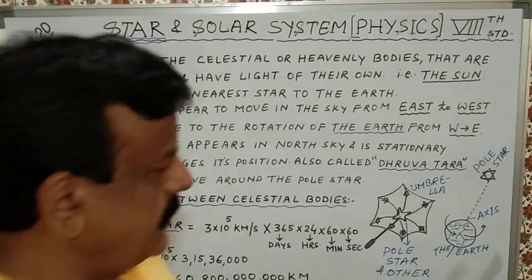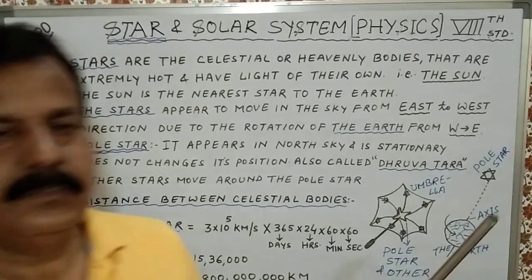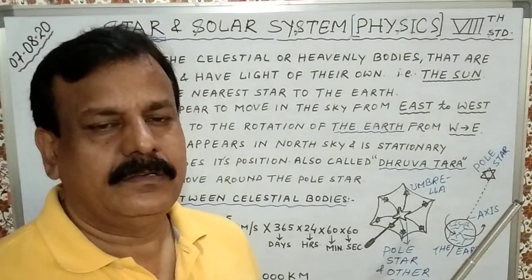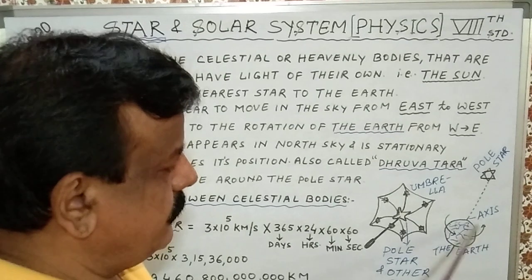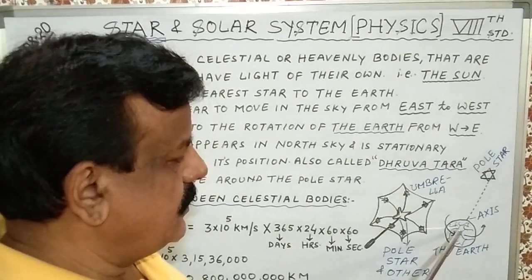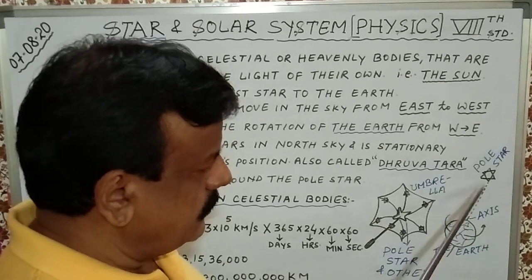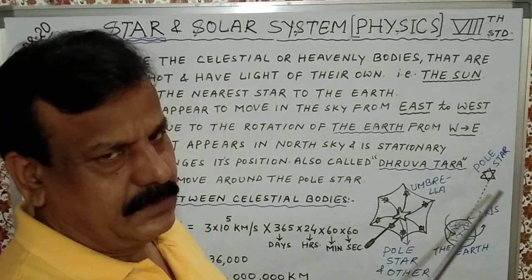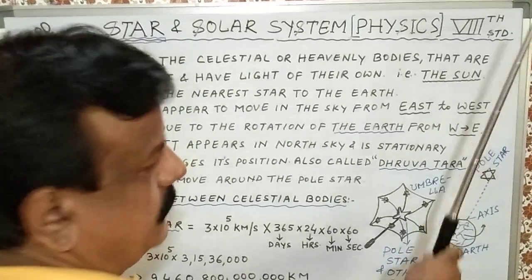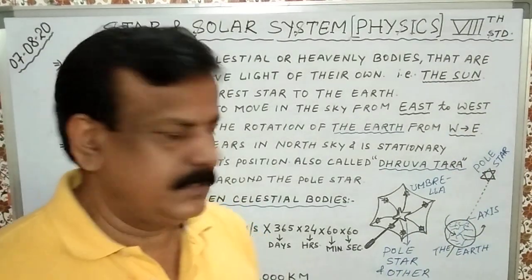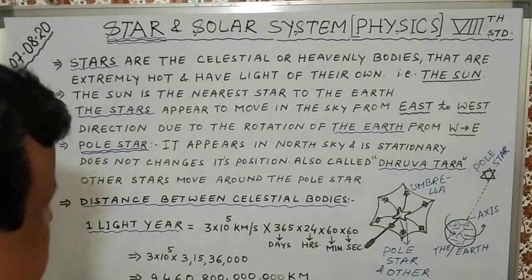The pole star is in the northern sky from the earth. Go through this figure: this is the earth and the earth's axis, and here you have the pole star in the northern sky. You can find its position.